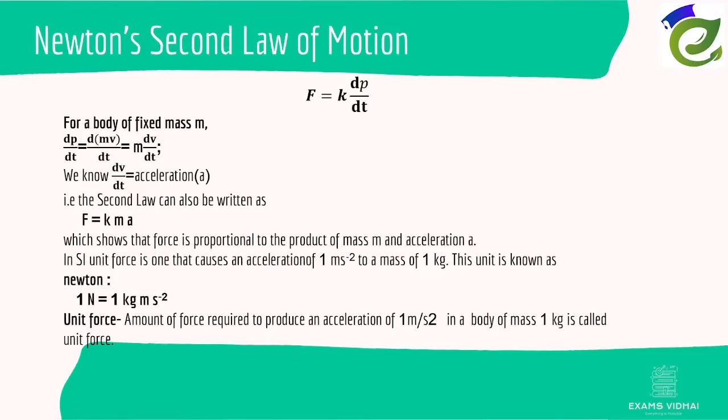Now defining the SI unit of force, the force that produces an acceleration of 1 meter per second squared in a mass of 1 kg is known as the Newton, that is, 1 Newton is equal to 1 kg meter per second squared. Similarly, unit force can also be defined as the amount of force required to produce an acceleration of 1 meter per second squared in a body of mass 1 kg.